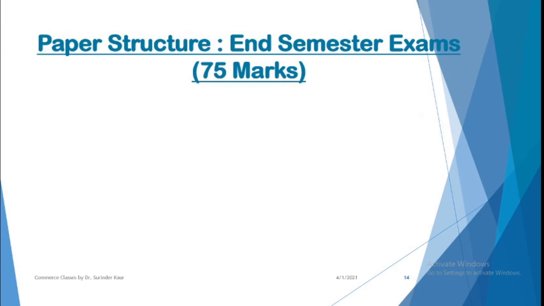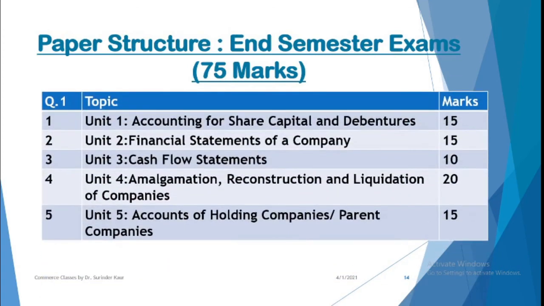Now let us see the pattern of the end sem exam of 75 marks. Your examination will consist of 5 questions, 1 from each unit. However, unit 1, that is share capital and debentures, which is a very detailed unit, and financial statements and accounts of holding company will have a question of 15 marks each, but the cash flow statement will have a question of 10 marks.